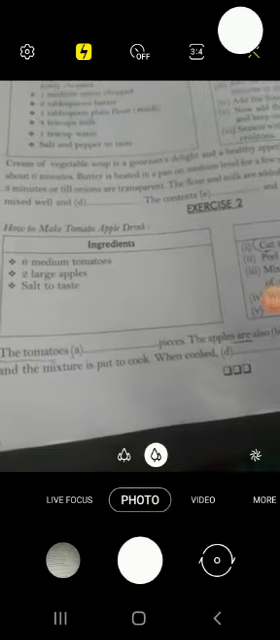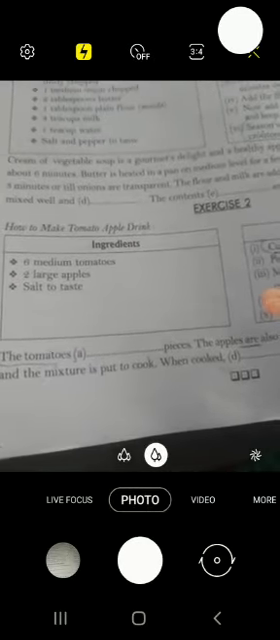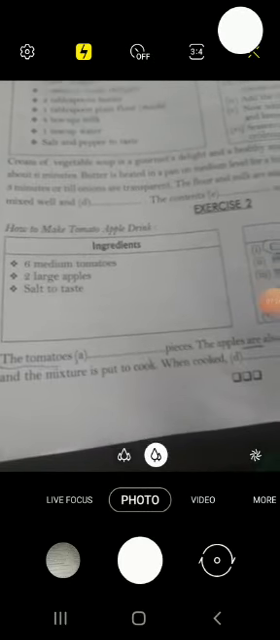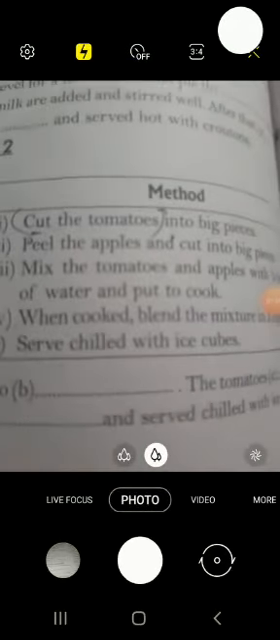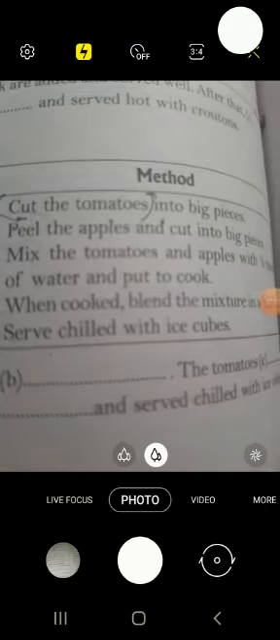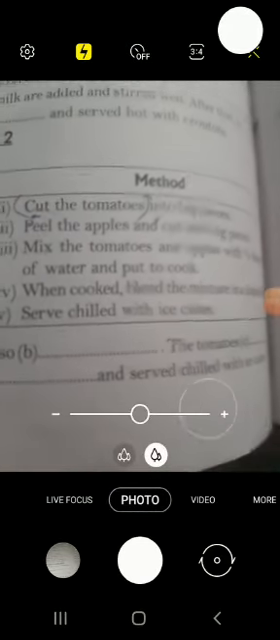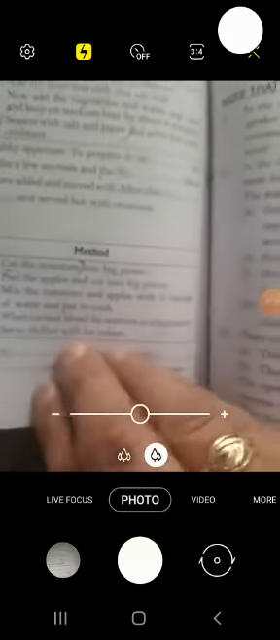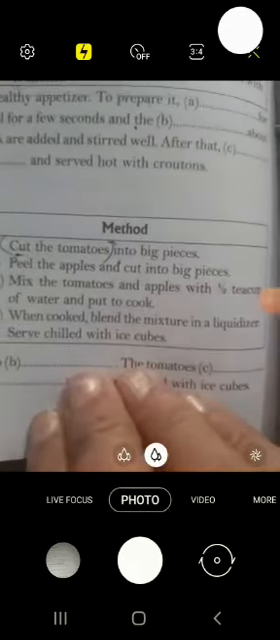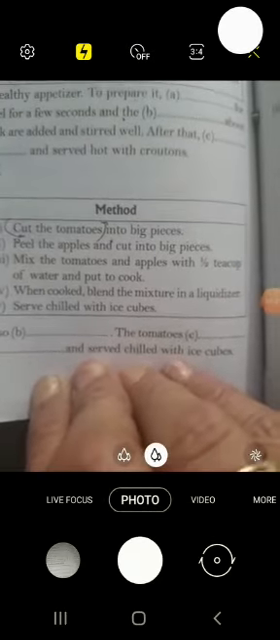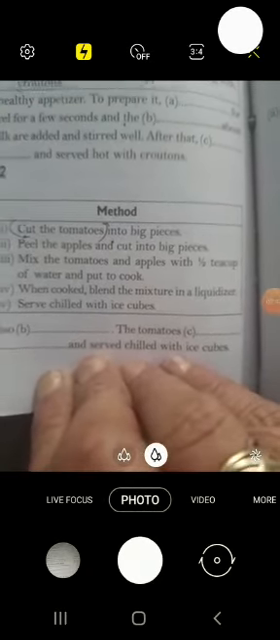So first we have taken ingredients, that is 6 medium tomato, 2 large apple, salt to taste. These are the things which we are taking. Now the steps, the method, is written here. This is process. Cut the tomato into big pieces, peel the apples and cut into big pieces, mix the tomato and apples with half teacup of water and put to cook. When cooked, blend the mixture in the liquidizer. Serve chilled with ice cubes. So this is the method.